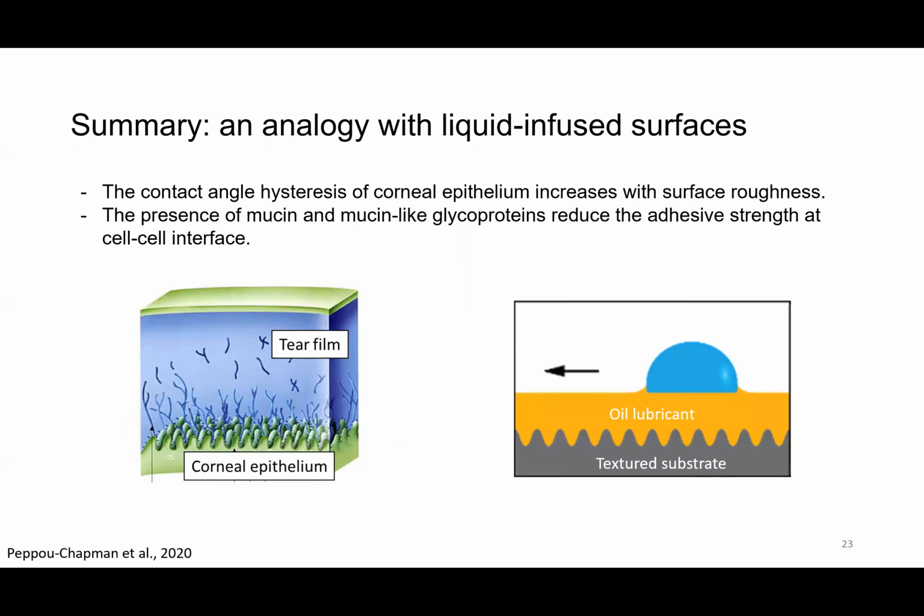So coming back to our initial question as to what is the lubrication mechanism of the ocular surface, I hope I have shown through the two assays here that both surface roughness and surface chemistry, especially the presence of mucin-like macromolecules, contribute to the interfacial property of the model ocular surface, which is reminiscent of the liquid-infused surface in which the oil-based lubricants are perfused onto textured substrates. Both controlled texture and choice of oil lubricants are paramount to the final lubrication performance.